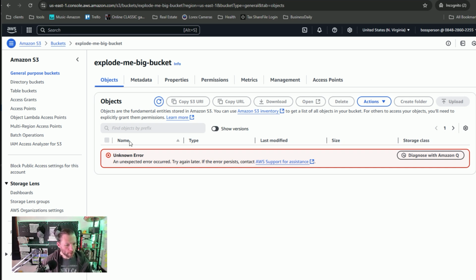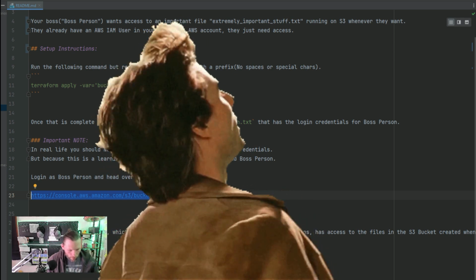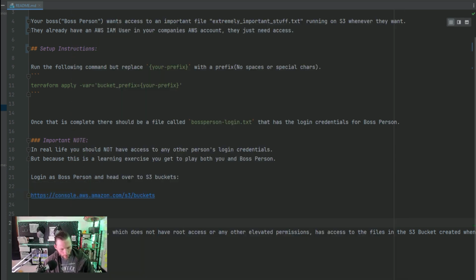All right, your job, your mission, should you choose to accept it, don't sue me, Tom Cruise, is to get boss person user access to that file in that bucket without giving them root access or any other elevated permissions. All right, you can't just say you can access every bucket. You got to give them access to that specific bucket and possibly, ideally, even that file.